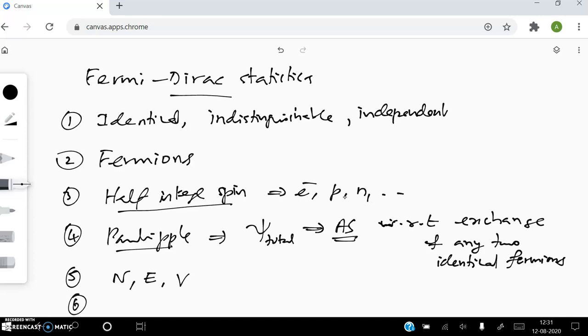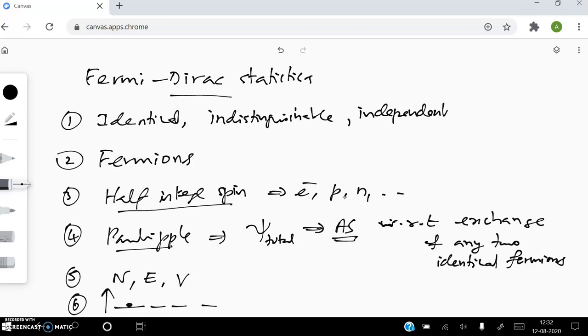Listen, in each energy level, you may have so many states. In each state, you can place only one fermion. That's very, very important, right? Listen, fermions have half-integer spin. So in each state, we can place only one fermion. Are you able to understand? Yeah, so these are the postulates of Fermi-Dirac statistics.